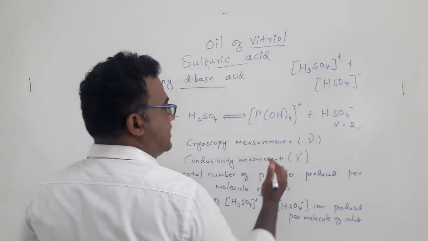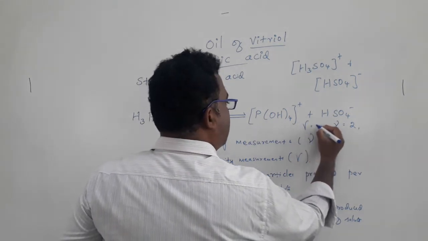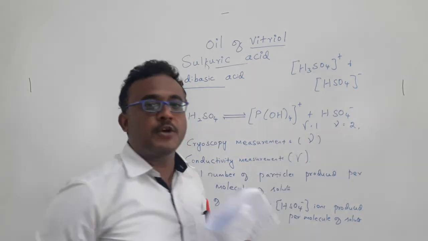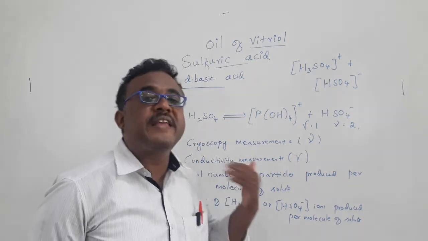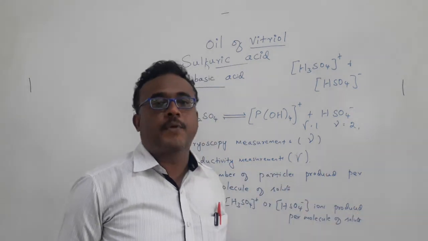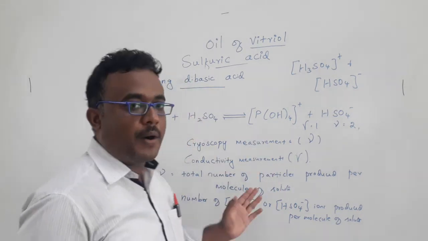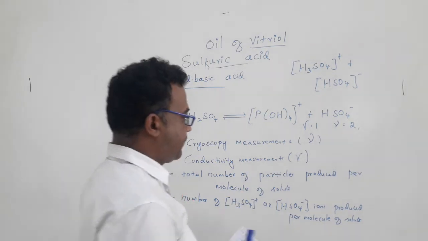So in this case, the conductivity measurement will give the value of 1. From the conductivity and cryoscopy measurements, we can confirm what type of reactions occur to form the products. So these two measurements will give information about product formation in sulfuric acid.